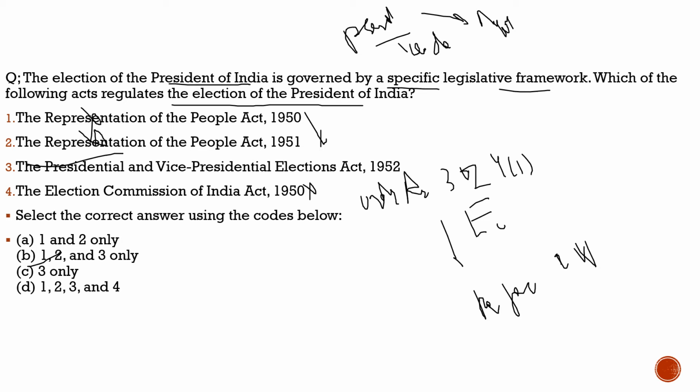We will discuss if there is any dispute with respect to the elections of the president, and how, when the members of parliament vote for the president, are they bound to follow the whip of the government? We will understand that in tomorrow's discussion. For today, I guess this much is important.